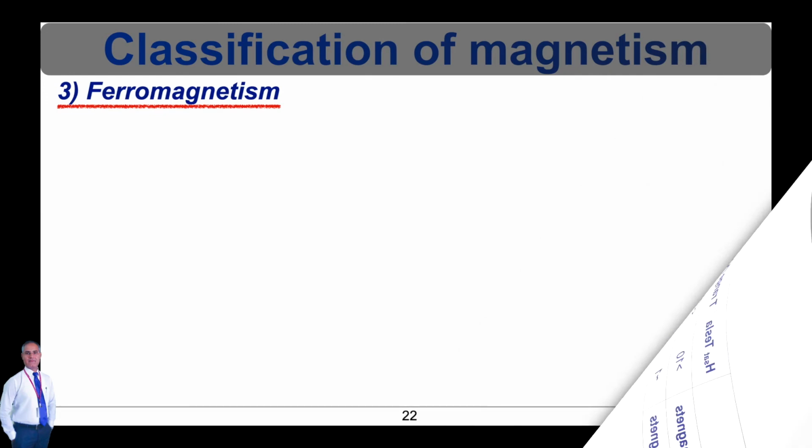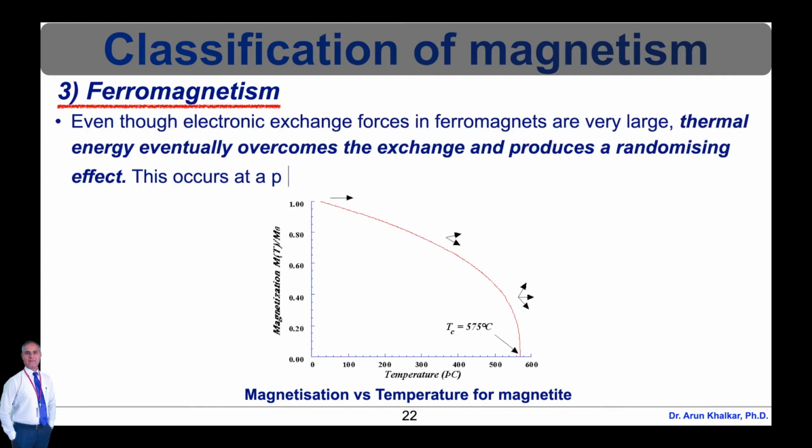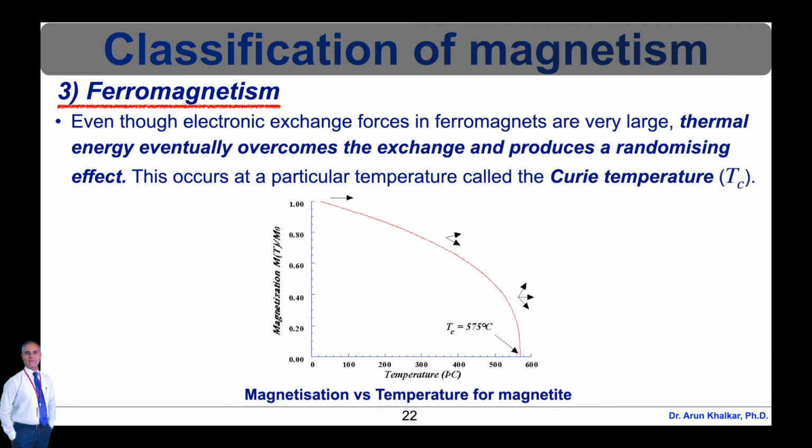For ferromagnetic materials, even though electronic exchange forces in ferromagnets are very large, thermal energy eventually overcomes the exchange and produces a randomizing effect. This occurs at a particular temperature called the Curie temperature, which is represented by capital T subscript C. Below the Curie temperature, the ferromagnetic material is ordered and above it disordered. The saturation magnetization goes to zero at the Curie temperature.